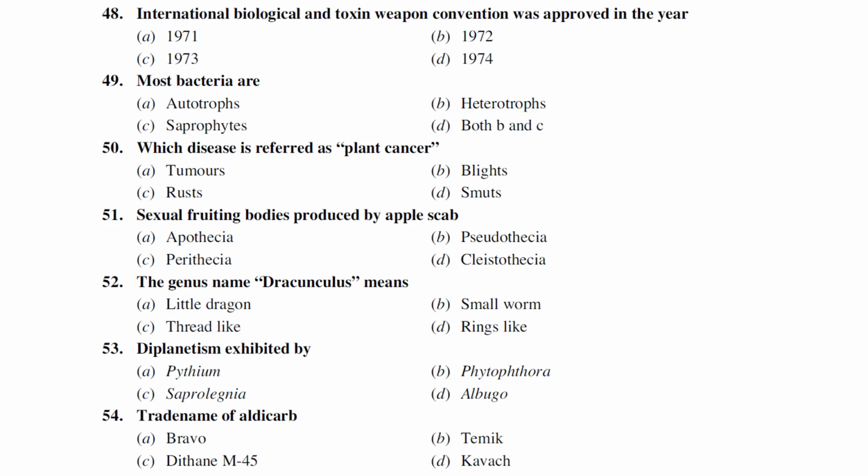The Biological and Toxin Weapons Convention was approved in the year 1972 actually. Most of the bacteria are autotrophs, heterotrophs, saprophytes, B and C? Actually, the majority of the bacteria are heterotrophs as well as saprophytes.